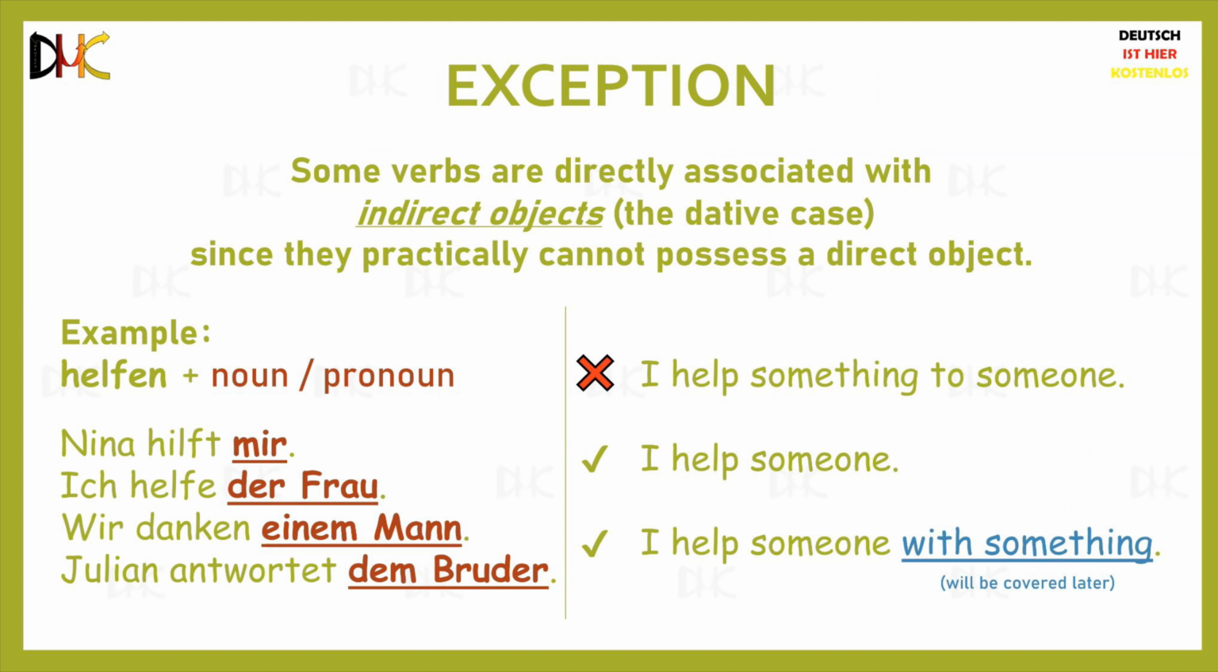Danken and antworten are two more verbs that fall under this category. Wir danken einem Mann, meaning we are thanking a man or we thank a man. When you thank someone, you thank them for something. And again, for is a preposition that we will cover in a future lesson. Julian antwortet dem Bruder, meaning Julian is answering the brother or Julian is replying to the brother. What he replies or answers would be the second part of the sentence, which we will also cover in a future lesson.